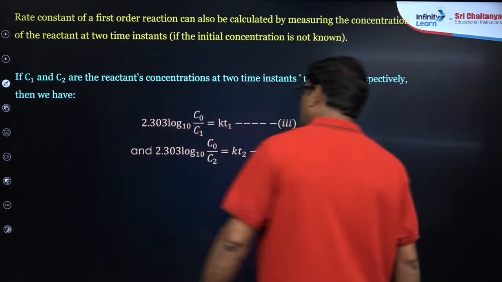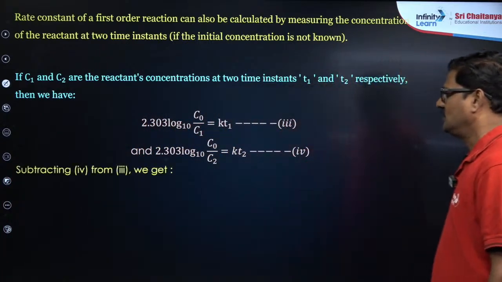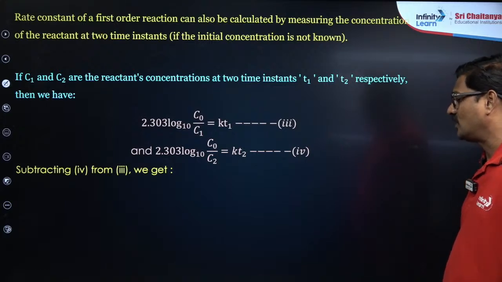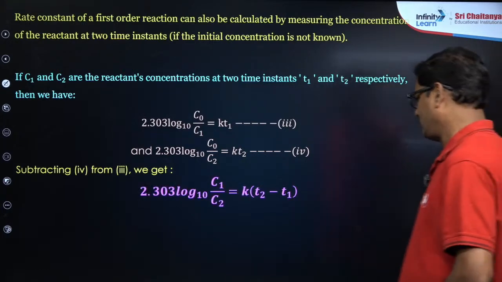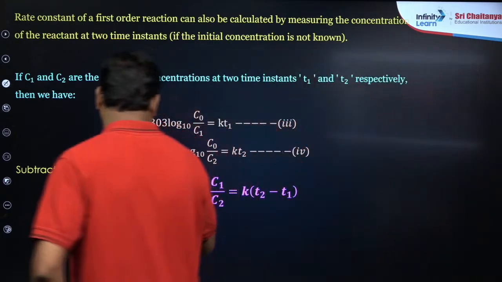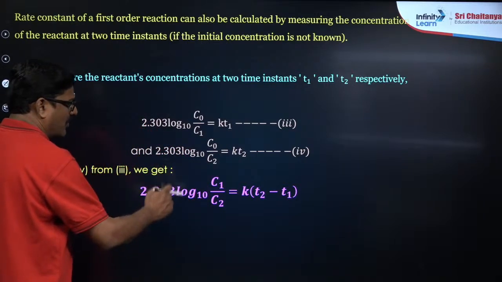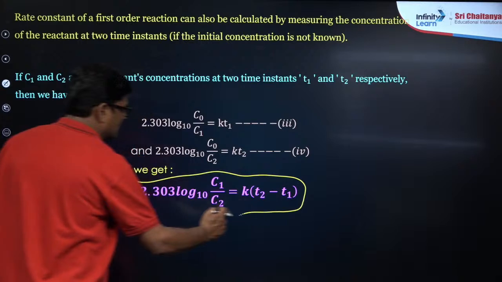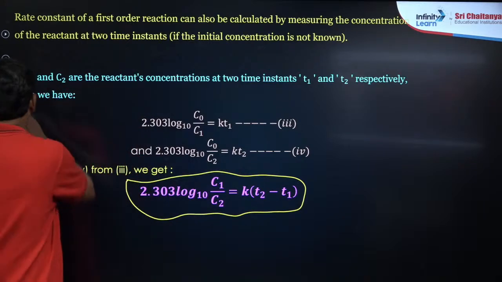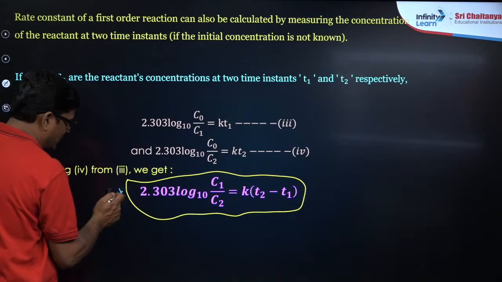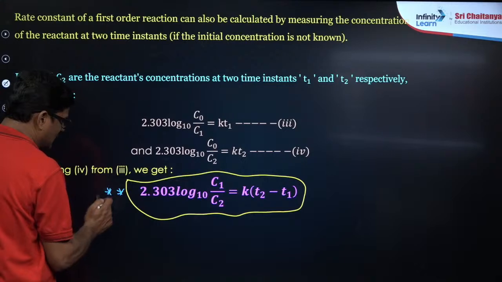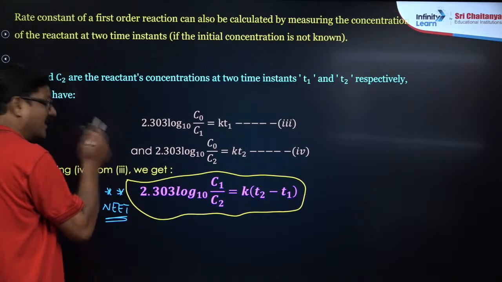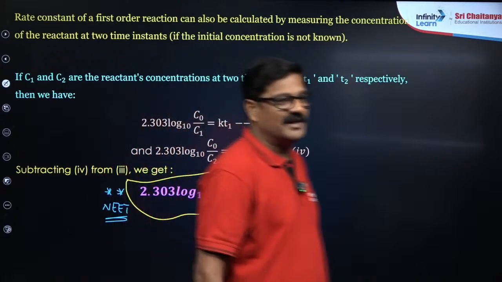You can take these two expressions and subtract them. What are we going to get? 2.303 log C1/C2 = k(T2 - T1). This particular expression is a direct NEET examination question. That's very, very important.